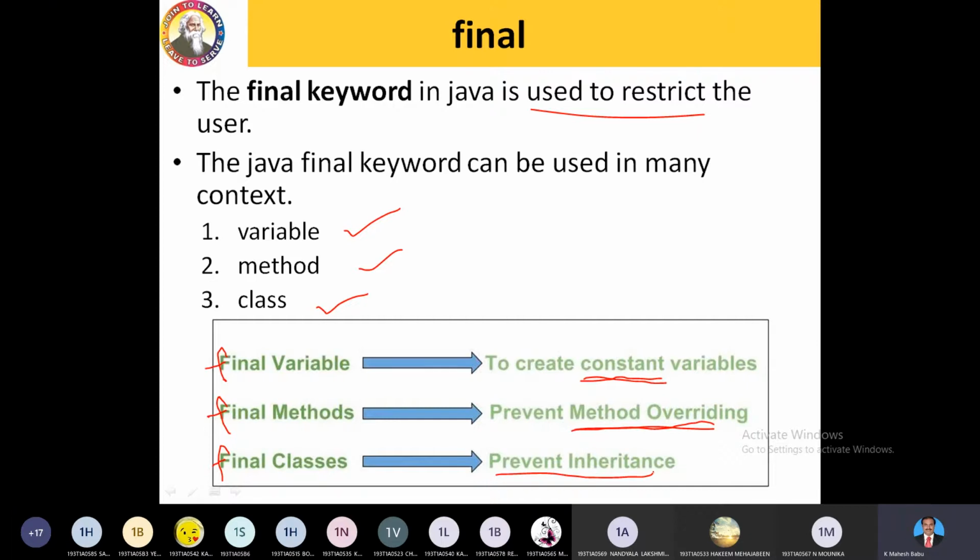Already we have come across what inheritance is. Inheritance means reusing the properties, acquiring the properties of parent to child. So whenever you add the keyword final before a class name, that class is never involved in inheritance, which means inheritance is prevented in that particular hierarchy. We will see one by one.